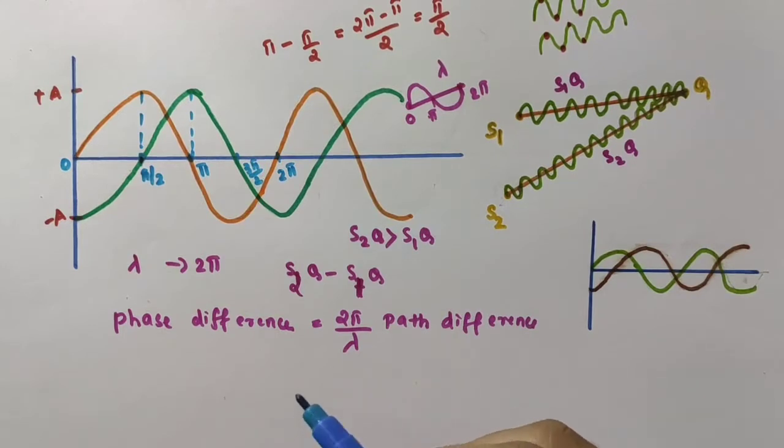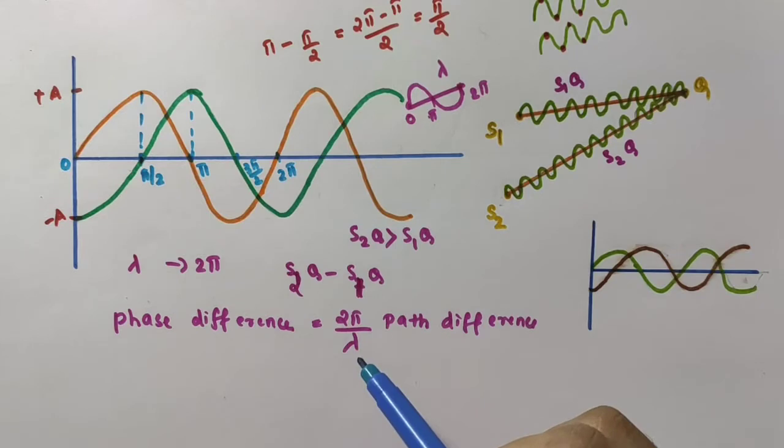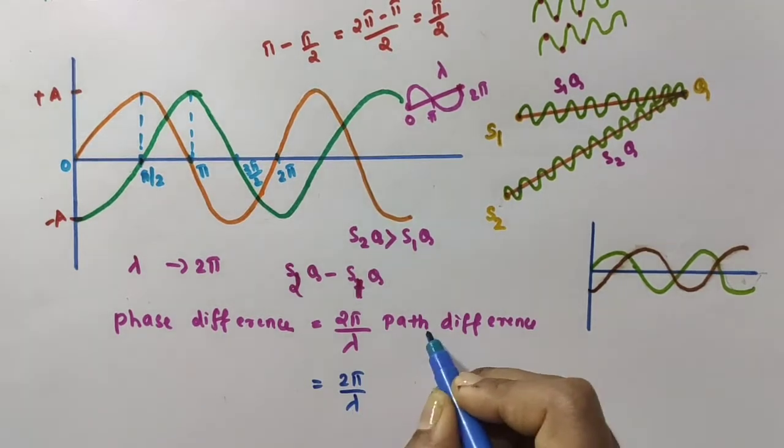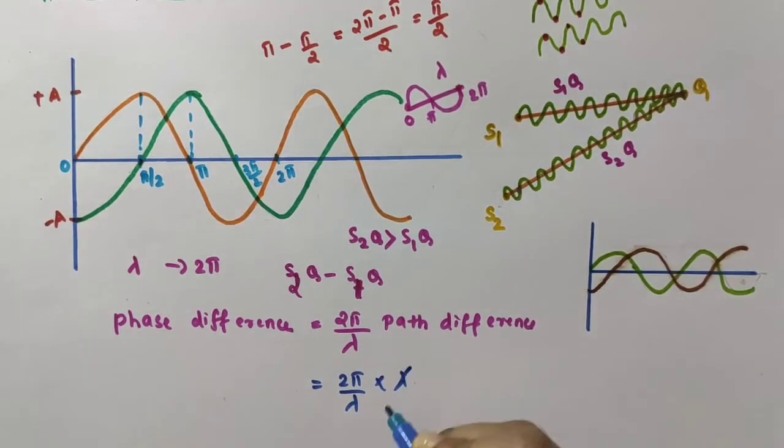So the relation between phase difference and path difference is: phase difference equals 2 pi by lambda into path difference. If I take the path difference as lambda, then lambda cancels and we get the phase difference as 2 pi. So lambda path difference corresponds to 2 pi phase difference.